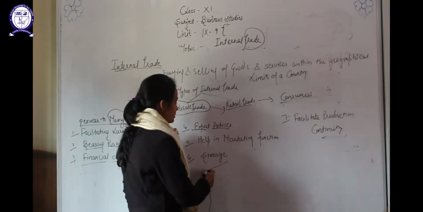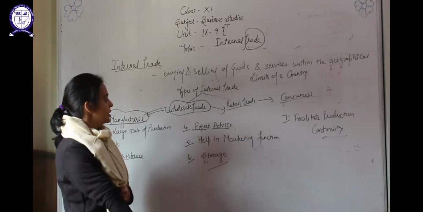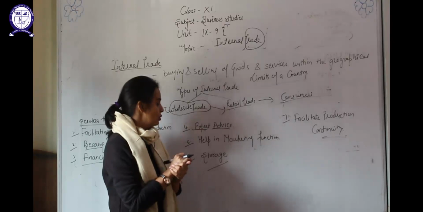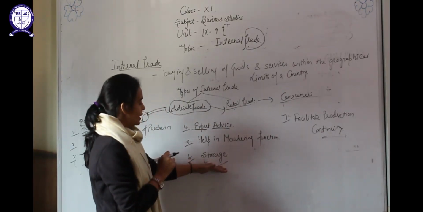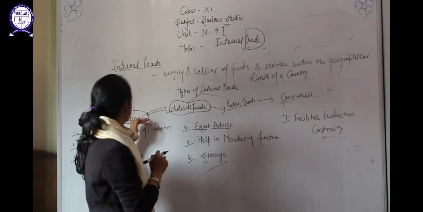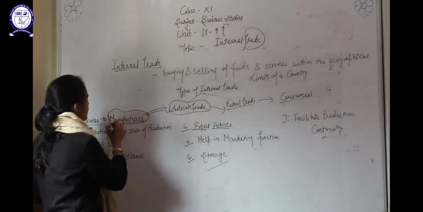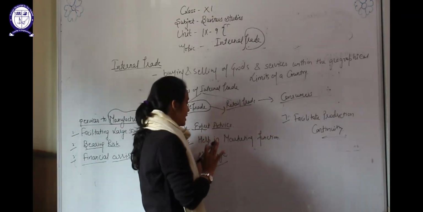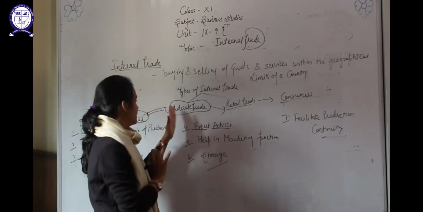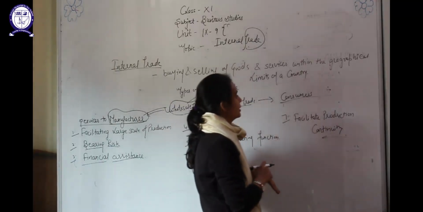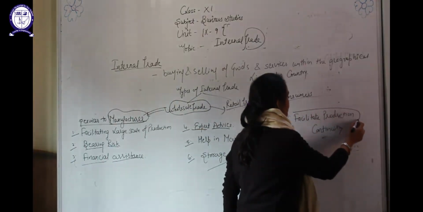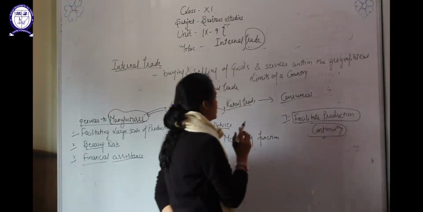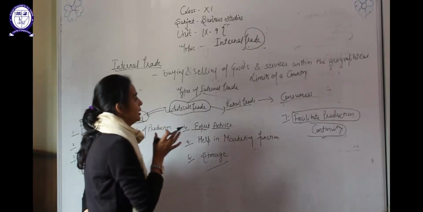Now the storage. When the wholesaler purchases goods in large quantity, they also keep the goods in storage or warehouses. So it will be easier for the manufacturer, as they don't need to spend a large amount on storage. As the product is produced, they will transfer it to the wholesaler. Clear? The second is facilitating production continuity, so that production will be in continuation,